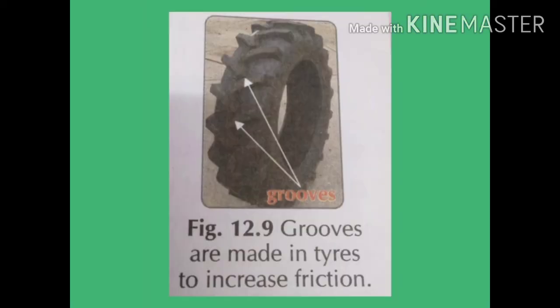Here in this slide you are seeing a tire. Now friction also helps in the movement of a vehicle. The friction between the tires of various vehicles like cars, trucks, tractors, bicycles, scooters and the ground helps them move on the ground without slipping. In tires, friction is increased by making grooves in them. Due to greater friction, the tires get a better grip on the road, which prevents skidding of the vehicles.